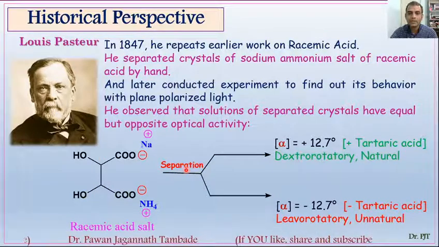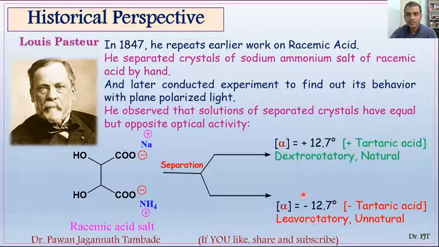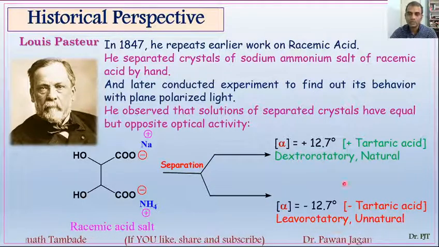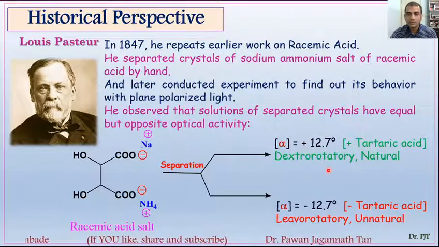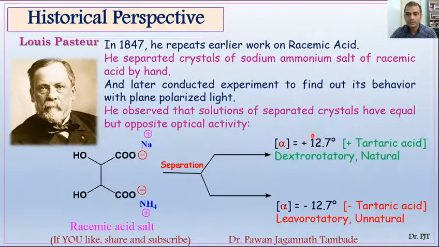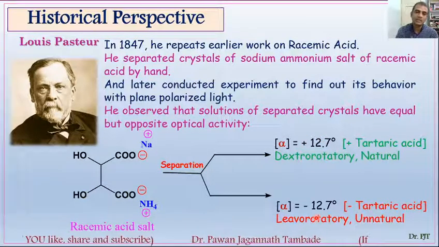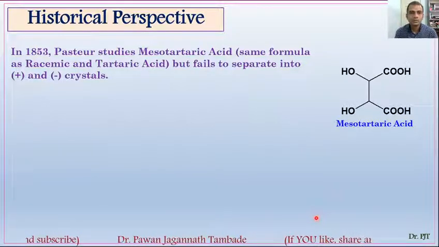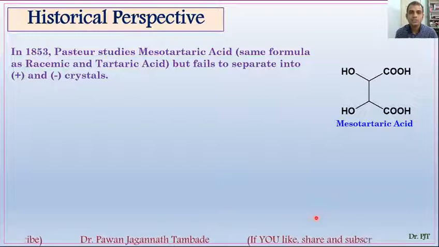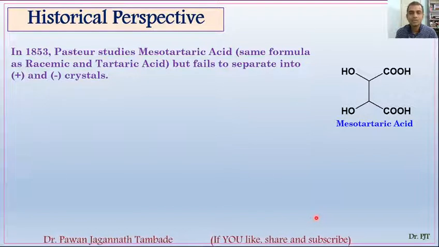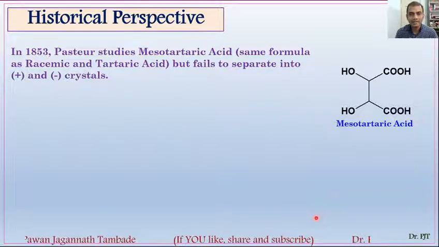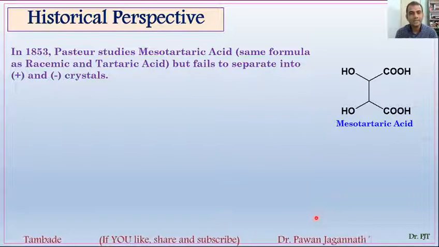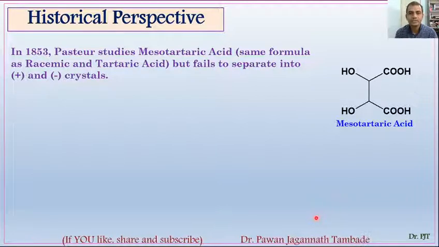This salt is separated into two different crystals by Louis Pasteur, and he found that one rotates clockwise and one rotates anti-clockwise. The degree of rotation is 12.7 for both, but one has clockwise rotation and the other has anti-clockwise rotation. Then in 1853, Pasteur studied mesotartaric acid, which again has the same formula as racemic acid and tartaric acid, but he failed to separate this mesotartaric acid into plus and minus crystals, which he did in the case of racemic acid.